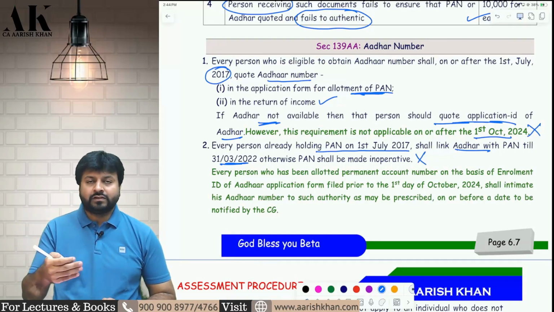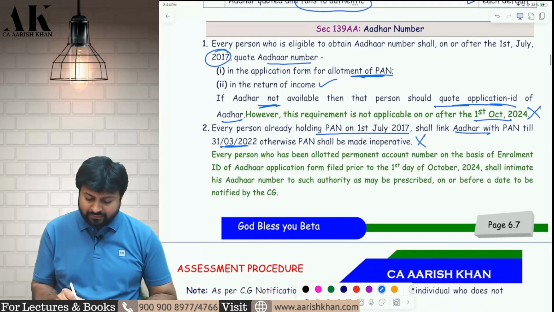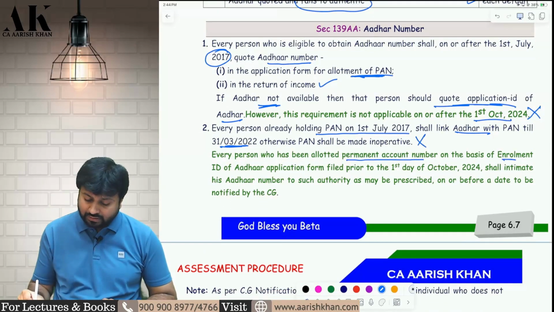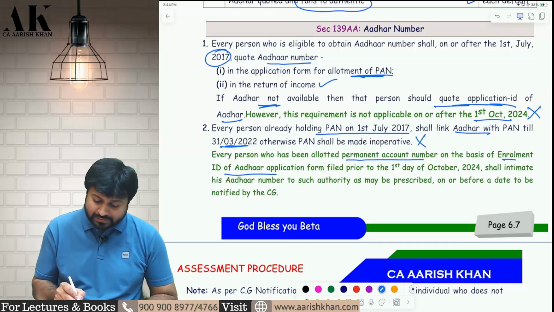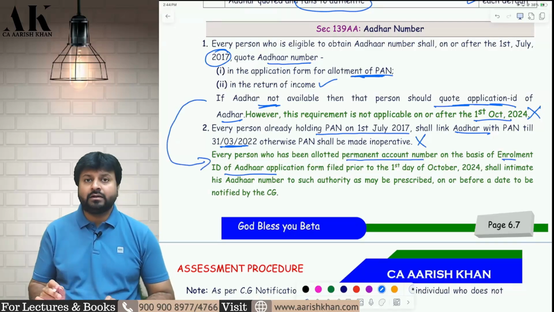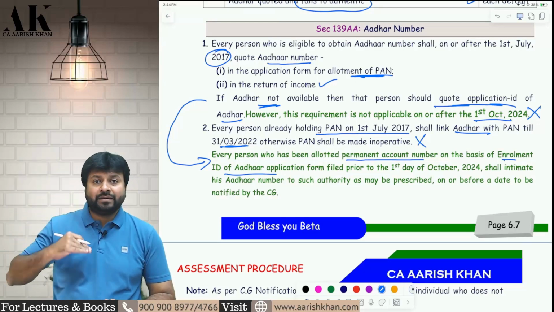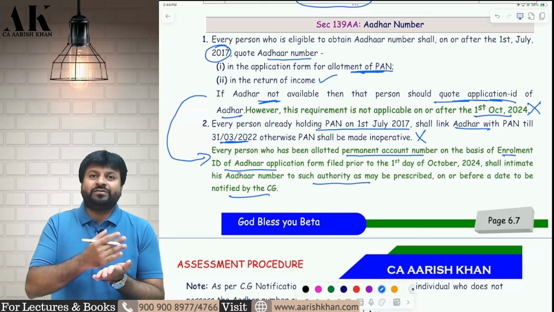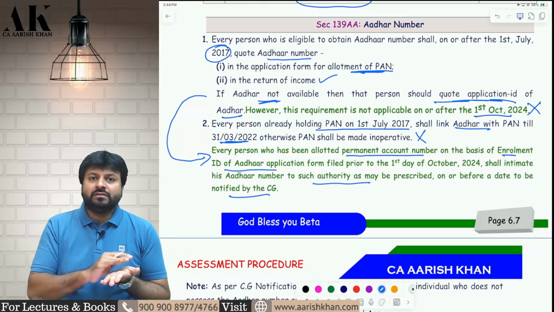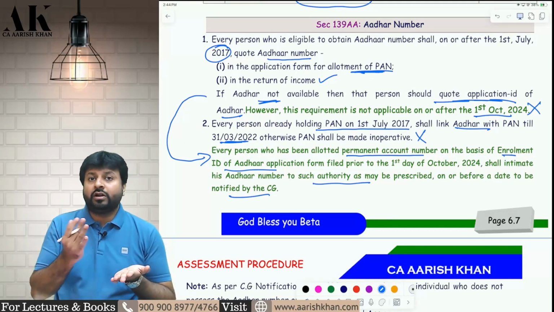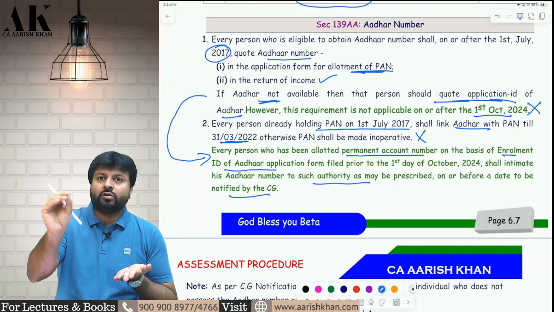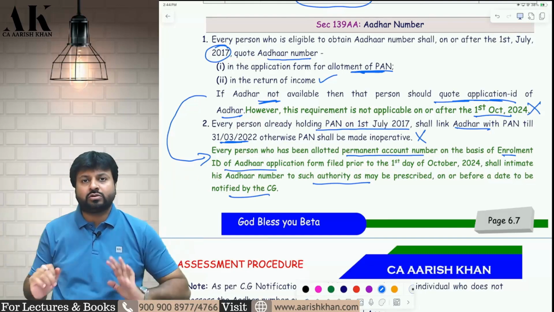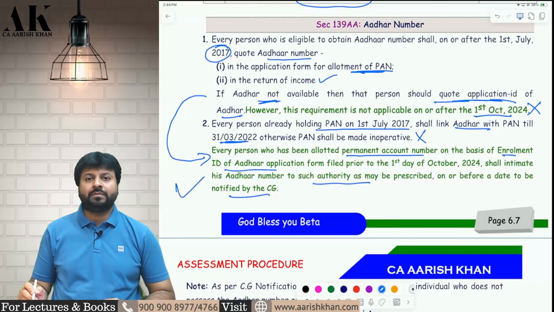Okay. Now, similarly, there is one amendment made over here. Every person who has been allotted a permanent account number on the basis of enrollment ID, on the basis of this enrollment ID you have been allotted PAN number. So, whenever your Aadhaar number actually comes, you have to give that Aadhaar number to the income tax department. Listen carefully to the flow. When you made an application for a PAN number, at that time you did not have Aadhaar. So, you gave your Aadhaar enrollment ID and you took the PAN number. Later on, you got the Aadhaar. So, you should give that Aadhaar number also to the income tax department. That's what this particular paragraph wants to tell us.